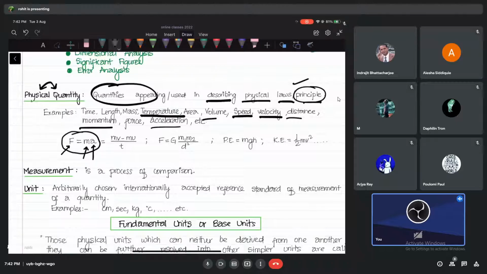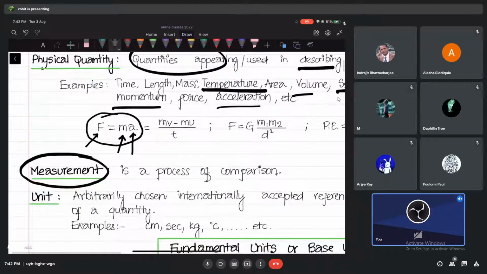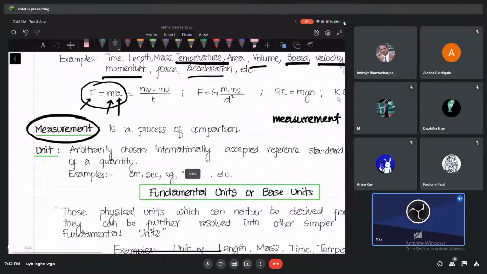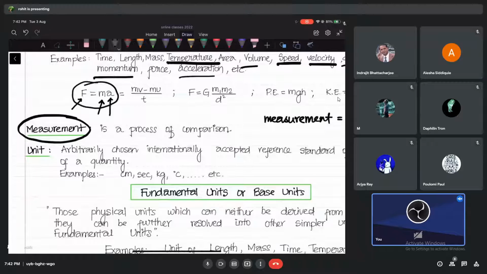Now, what is measurement for us? See guys, what is the meaning of measurement? Any idea what is the meaning of measurement? Let me help you out with this. You will not be able to tell me that it is a process of comparison, but let me just show you what is the meaning of measurement, and what do we do with measurement. See, this is important for us to begin with, okay? Then I'll come to the main topic.